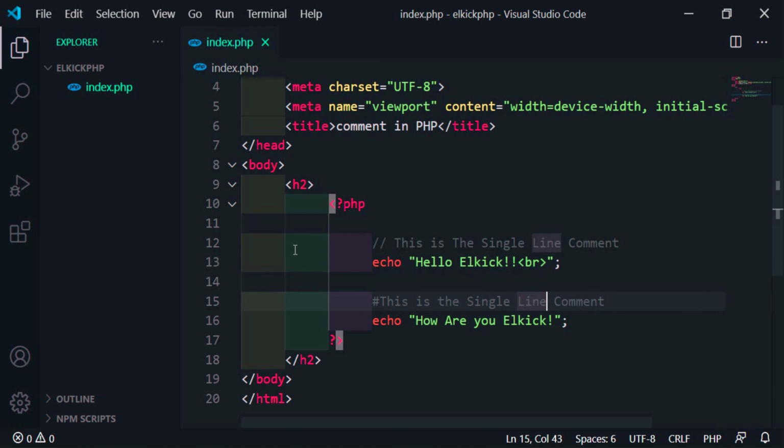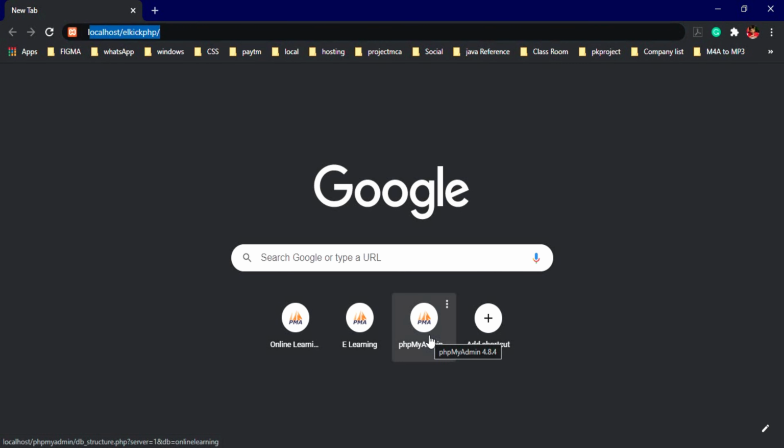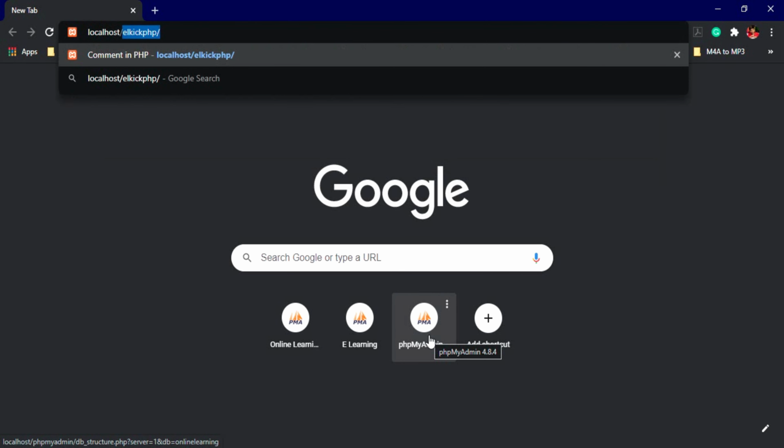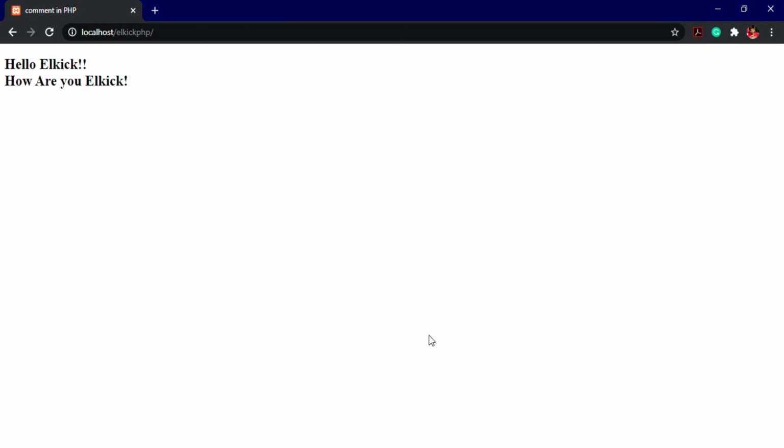Let's open your browser and type localhost, and within htdocs I created a folder Elkick php, and within that I have the file index.php. So I write index; there is no need to write index.php. Just hit enter and you can see here it will print hello world and how are you Elkick. You can see the comment part is not executed by PHP.